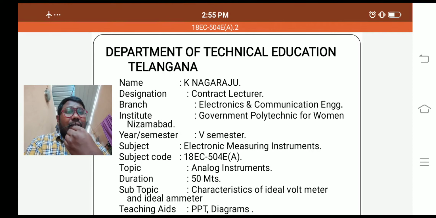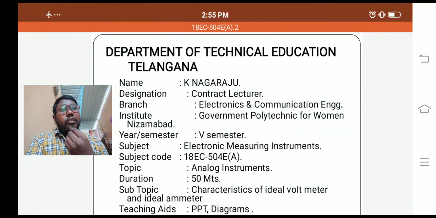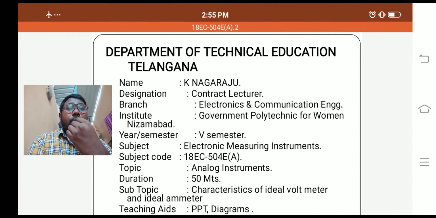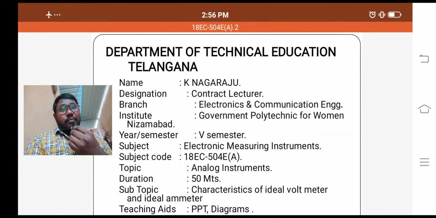In this particular subject, what is the importance of introducing the electronic measuring instruments in the diploma curriculum? For example, if you are taking any electronic measuring instrument, what are the factors affected by using this measuring instrument?